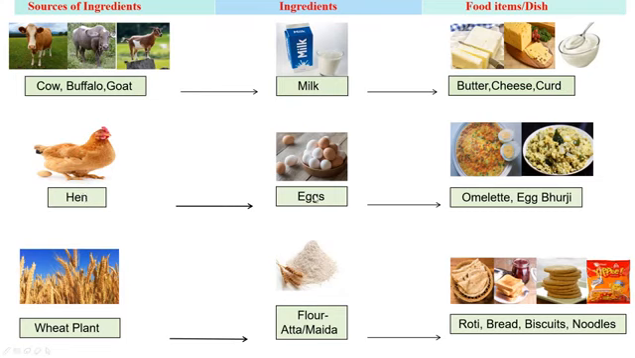Similarly, hen gives us eggs and from eggs we make omelette, egg bhuji, etc. Wheat plant gives us flour or atta or maida, and from this we make roti, bread, biscuits, noodles, etc.